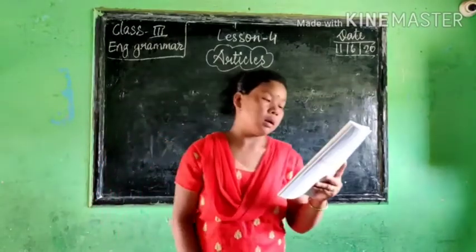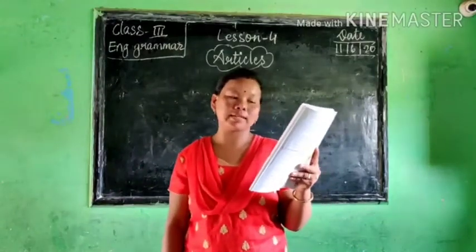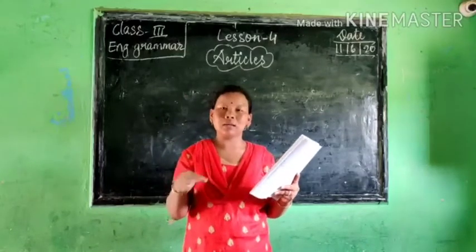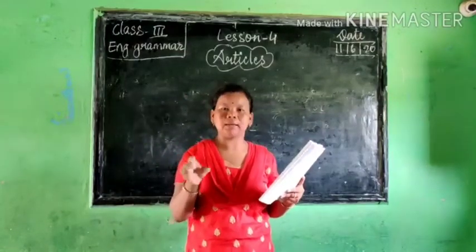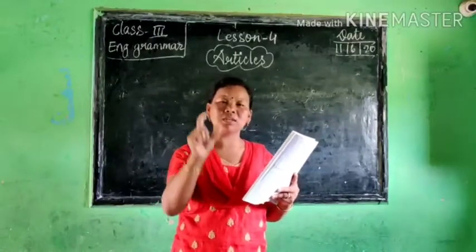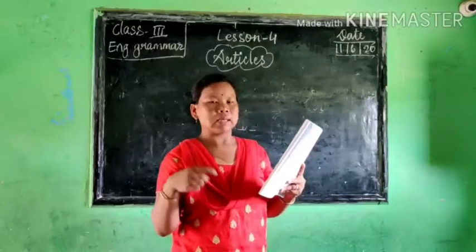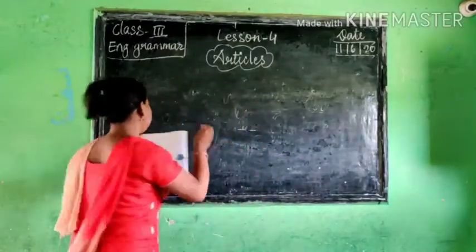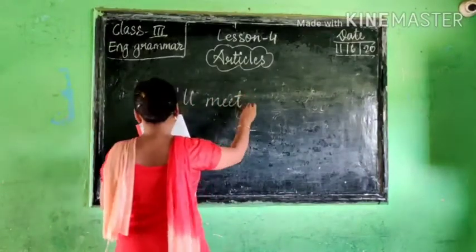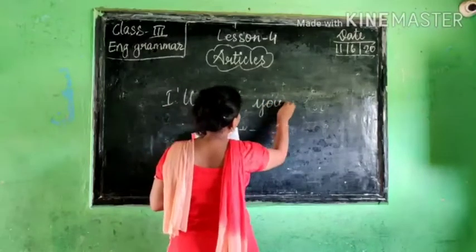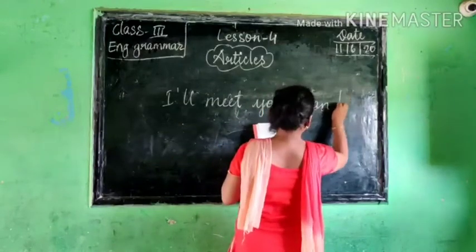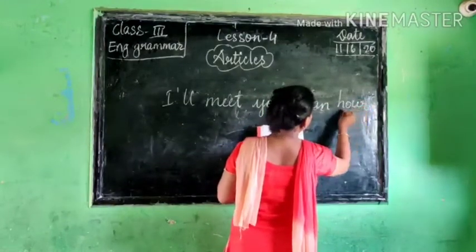Another rule is before a silent H. There are some words where some letters are pronounced silently. For example, I'll meet you in an hour.